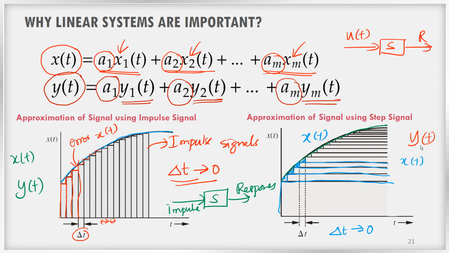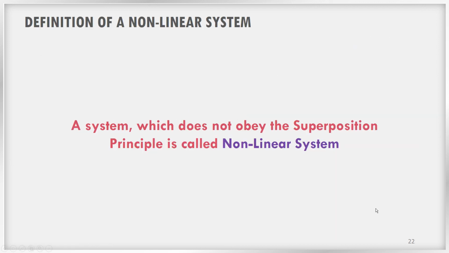These linear systems help us to approximate complicated signals as a sum of basic or elementary signals, and if we know the system's response to these elementary signals, we can compute the output for this complex input signal. So that is the advantage of studying these linear systems.